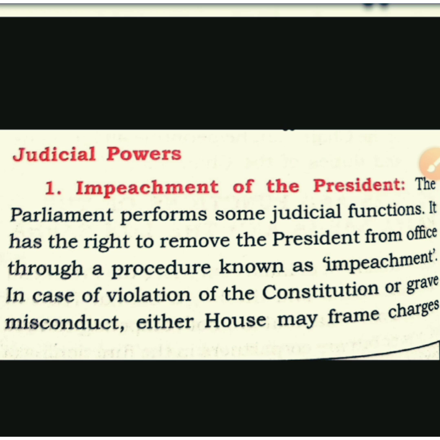After investigation, if he is found guilty, then by two-third majority the bill can be passed against the president, and the president may be impeached from his post. The same procedure will be there in both houses. And if both houses pass that impeachment bill by two-third majority, then the president can be removed from the post.